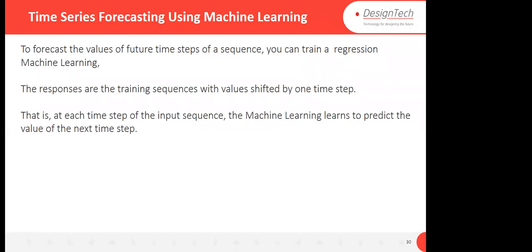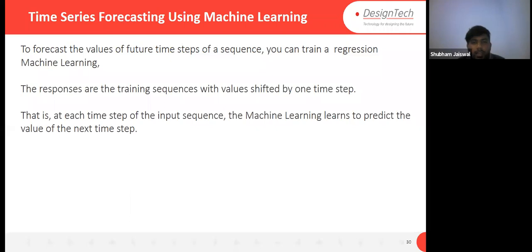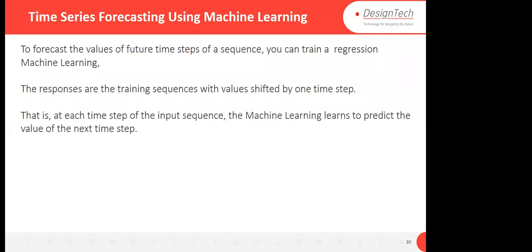Sure, sir. Please ask. The first one is, what is the difference between machine learning and deep learning? Okay, very good question. Let me explain all kinds of predictive models which are available. I'm going to talk about fuzzy. I'm going to talk about mathematical models. I explained that in the second session, and I'm going to explain again.